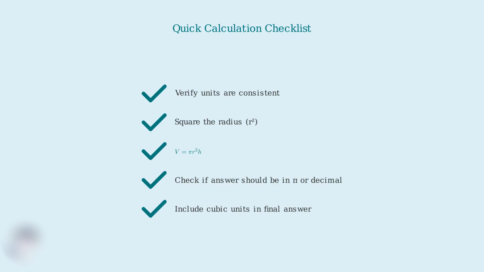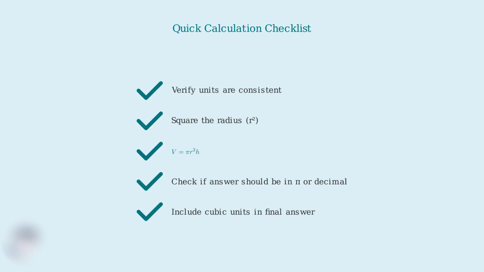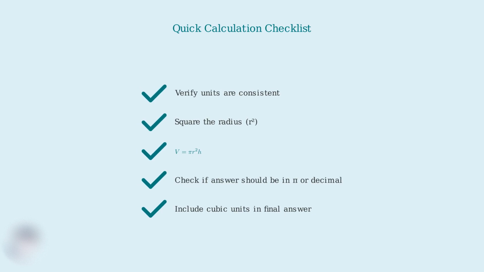Third, use the correct formula, V equals pi r²h. Fourth, determine whether your answer should be left in terms of pi or calculated as a decimal value. Finally, always include the appropriate cubic units in your final answer. With these tips and strategies, you're now well equipped to tackle any cylinder volume problem with confidence and accuracy. Practice these techniques, and you'll master cylinder volume calculations in no time.